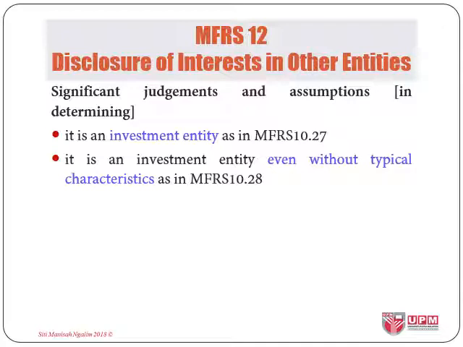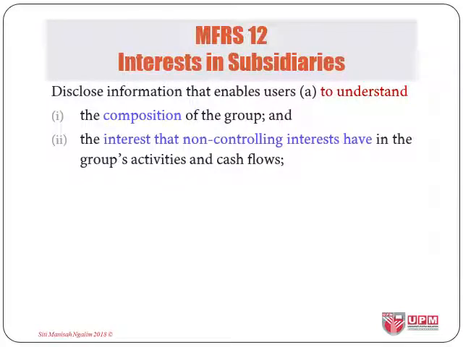Let us now have a quick look at the disclosure requirements of those other entities that an entity has interests in, bearing in mind that mainly what the standard requires is the disclosure on their nature, risk, and effects. For subsidiaries, we must make sure that the information disclosed enables users to understand two major things. The first being the composition of the group, who is what, and secondly being the interests that NCI have in the group's activities and cash flows.